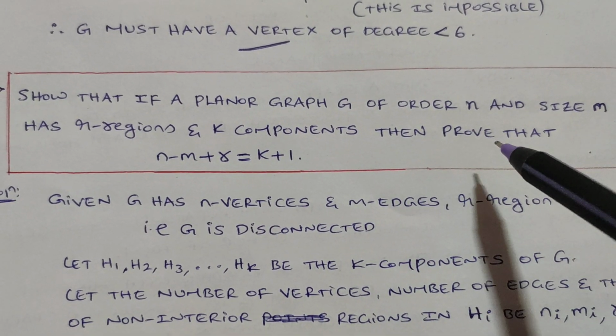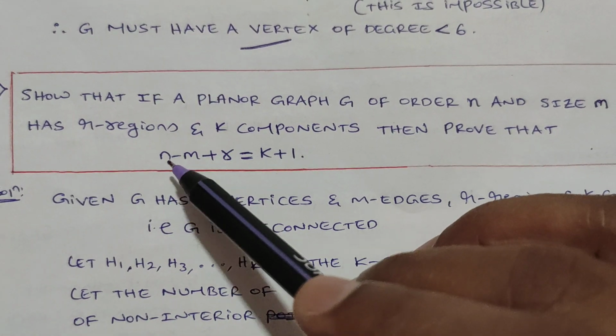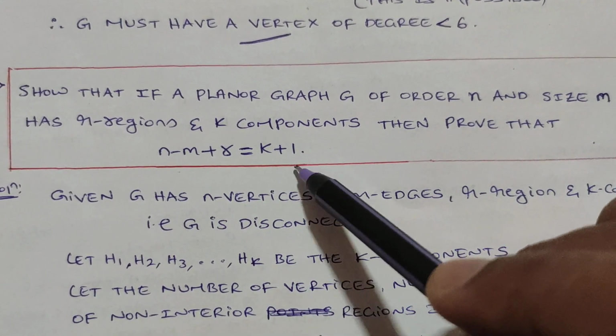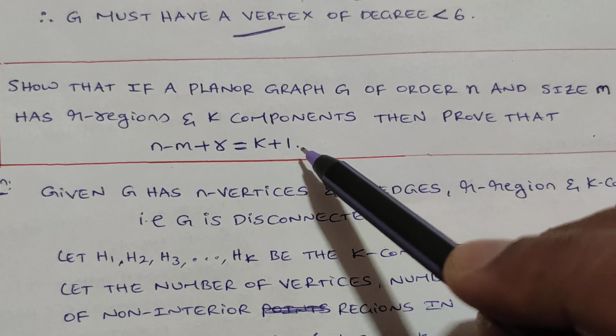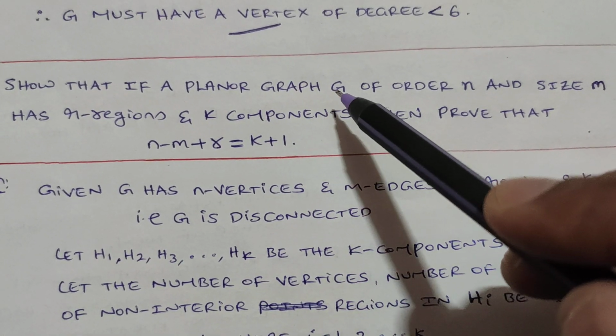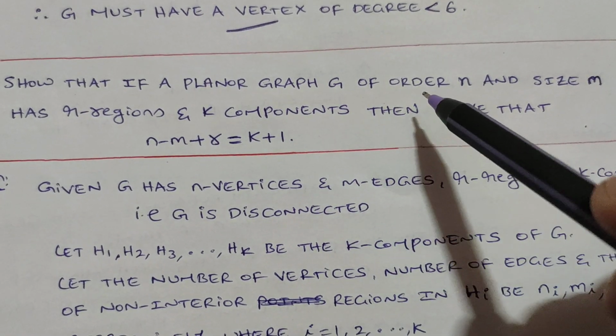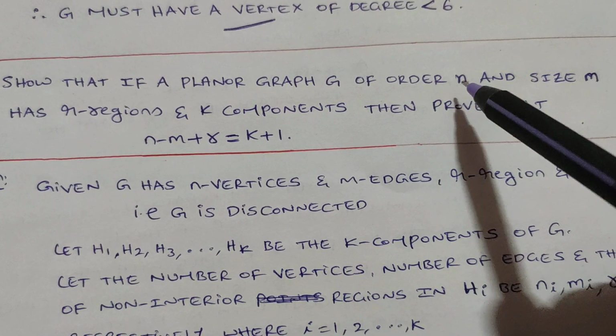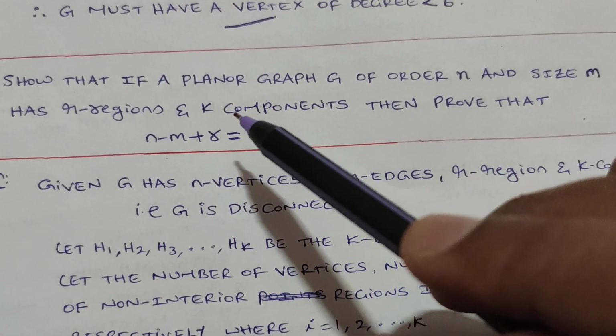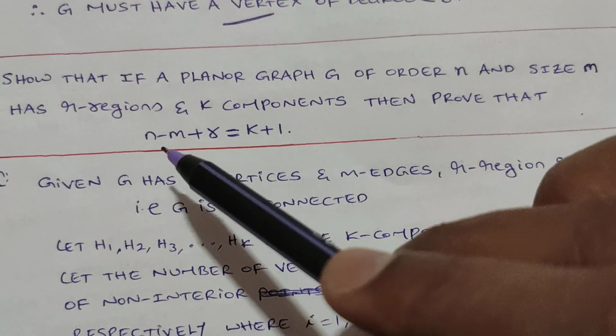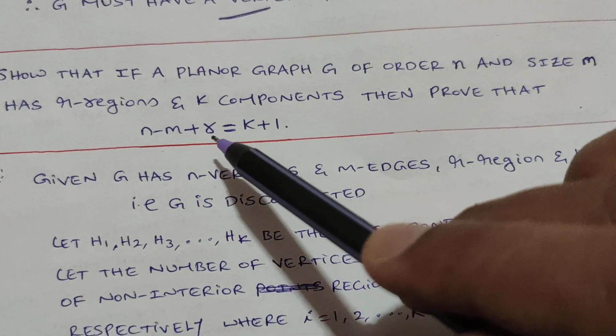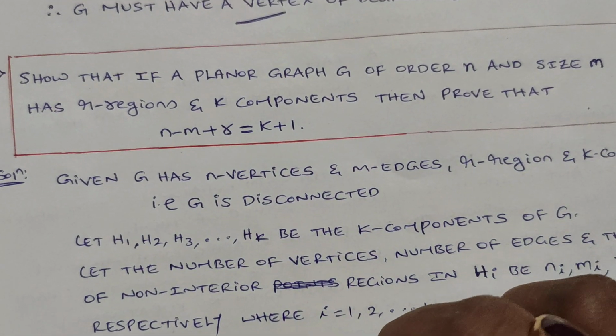Then we are required to prove that n minus m plus r equals k plus 1.